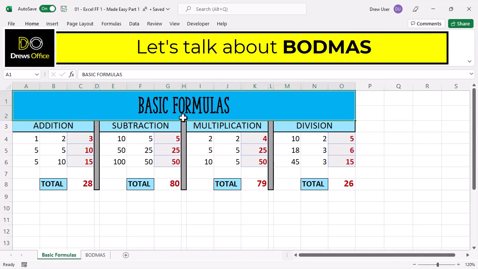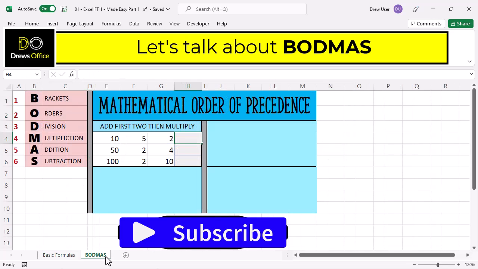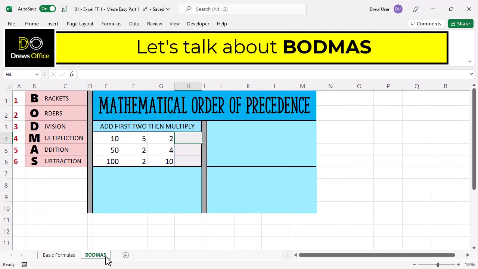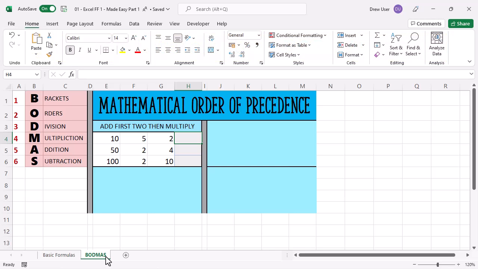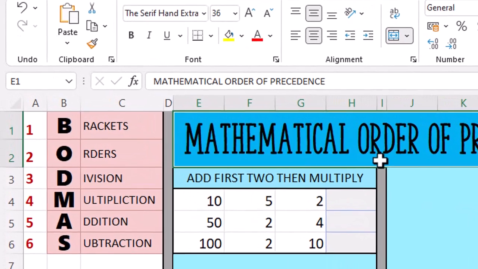So that covers a basic introduction. Now we need to talk about BODMAS. What is it and what do we need to know? So what exactly is BODMAS? The official answer is it's a mathematical order of precedence. Why is BODMAS important? When we're building formulas, if we get an unexpected result, quite often it's because of the BODMAS rule. It's an important concept and we ought to understand it.